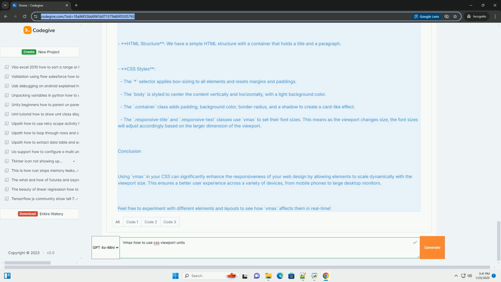viewport. Conclusion. Using Vmax in your CSS can significantly enhance the responsiveness of your web design by allowing elements to scale dynamically with the viewport size. This ensures a better user experience across a variety of devices, from mobile phones to large desktop monitors. Feel free to experiment with different elements and layouts to see how Vmax affects them in real time.